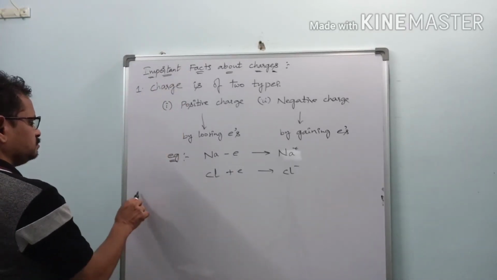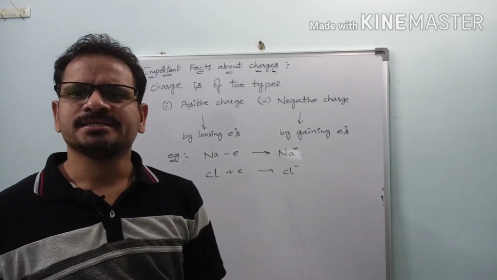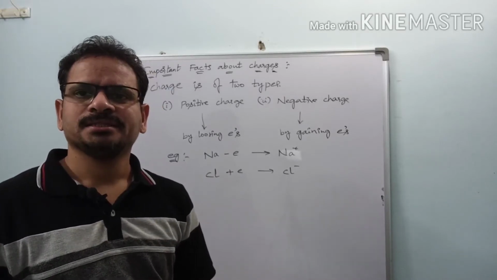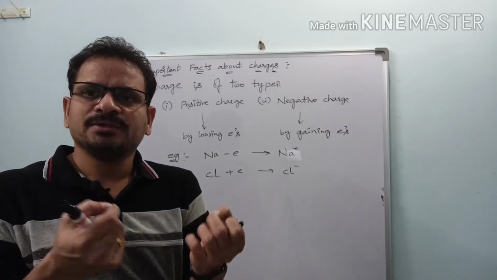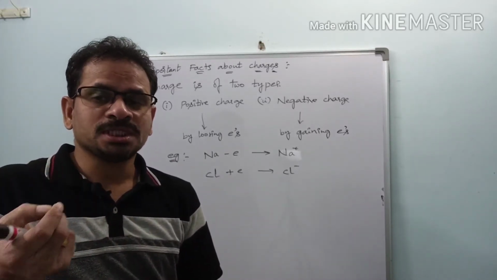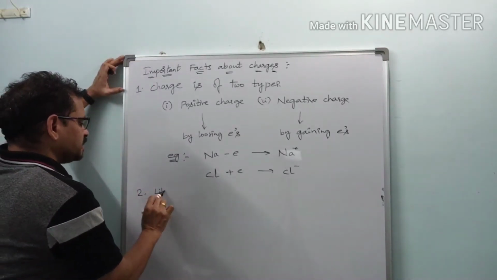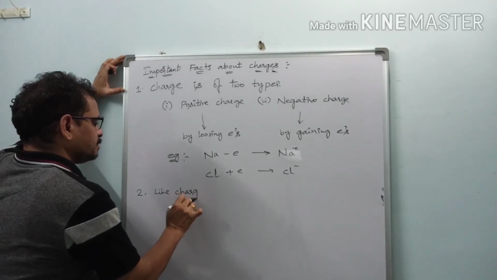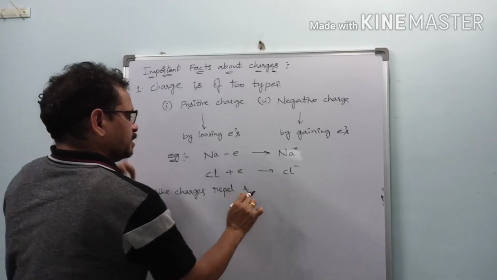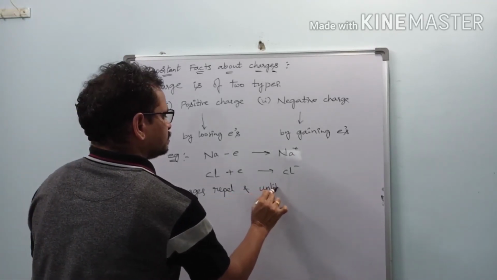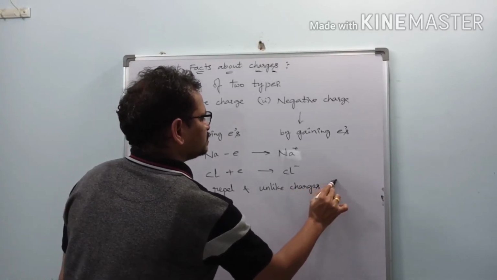Next one. Like charges repel and unlike charges attract. What do you mean by like charges? Suppose you consider two positive charges, they are like charges. If you take a pair of negative charges, they are like charges. If you take one positive charge and another negative charge, they are unlike charges. So like charges repel and unlike charges attract.